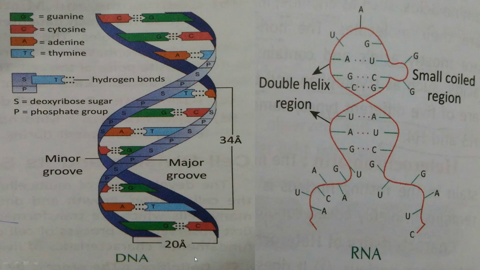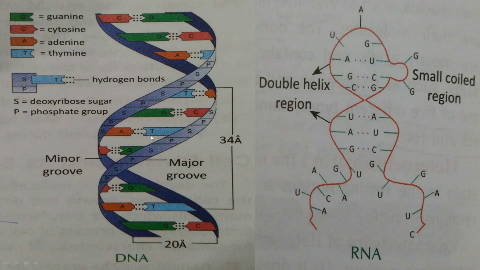Clear? If untwisted, it is just like a ladder. Like this, two strands will go on the two sides, and these are the stairs of the ladder.